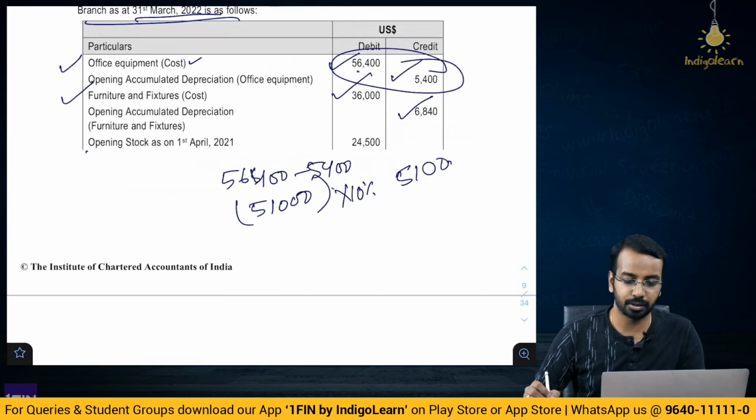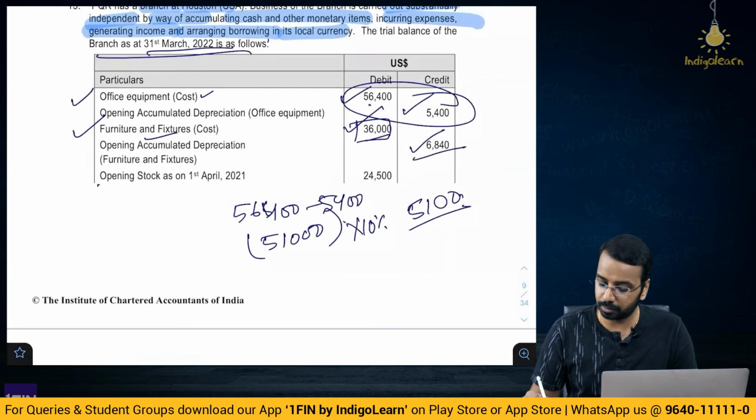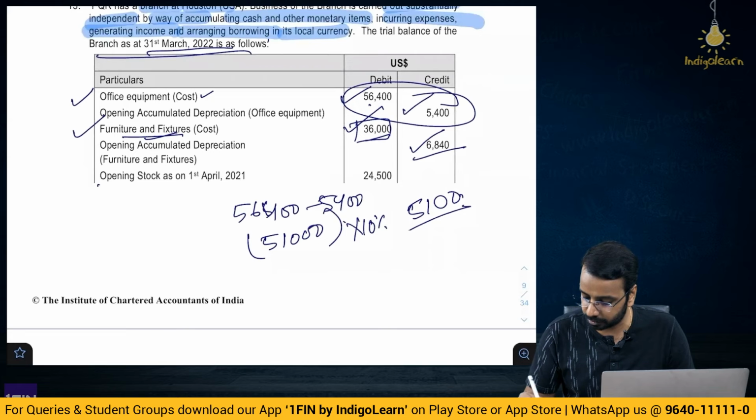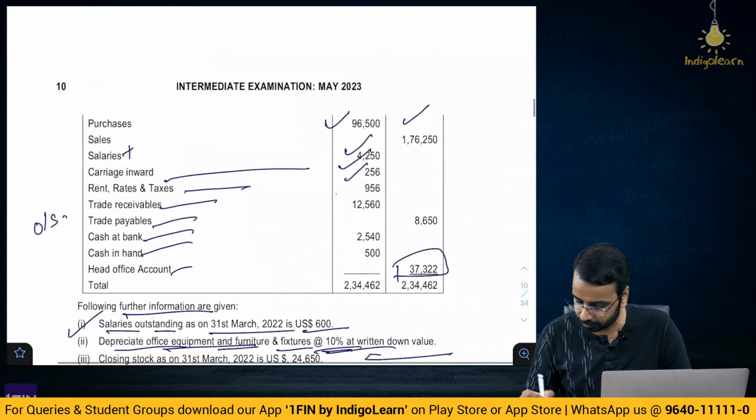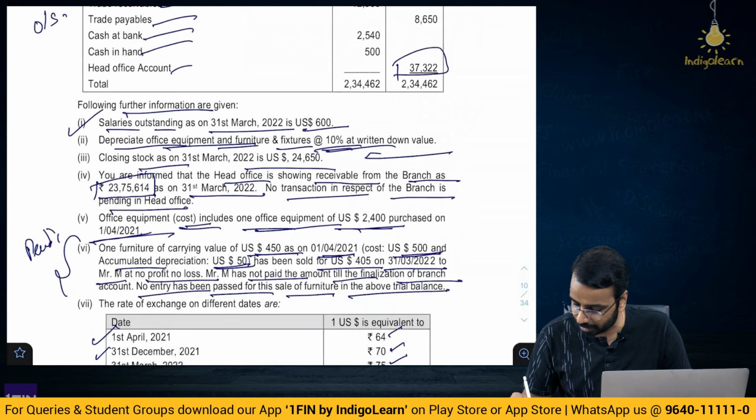That is the depreciation. Then coming to furniture and fixtures, cost is 36,000. Opening accumulated depreciation is 6840. Then there is a transaction which said one furniture of carrying value 450 on 1st April, cost of 500, accumulated depreciation 50 has been sold for 405 on 31st of March to Mr. M at no profit, no loss.